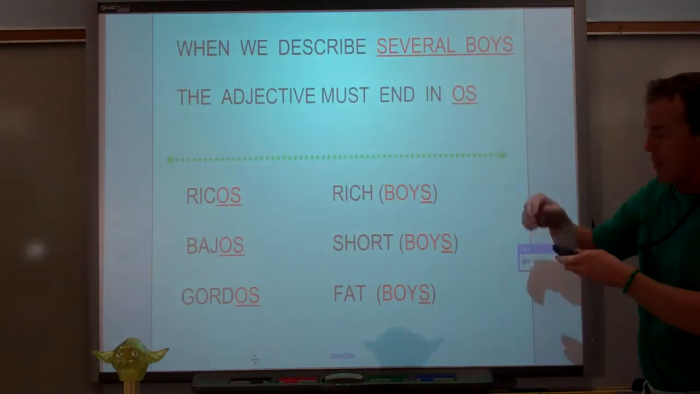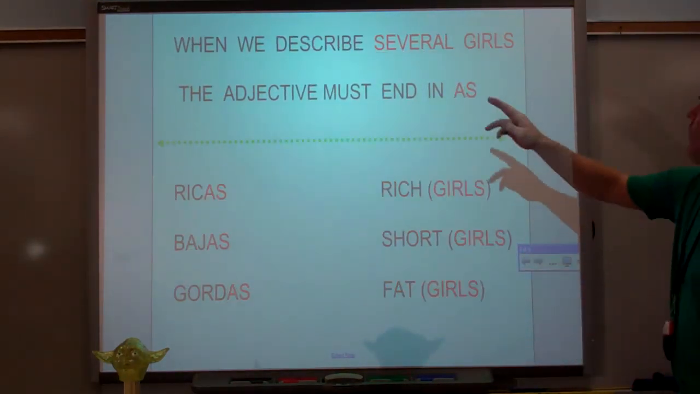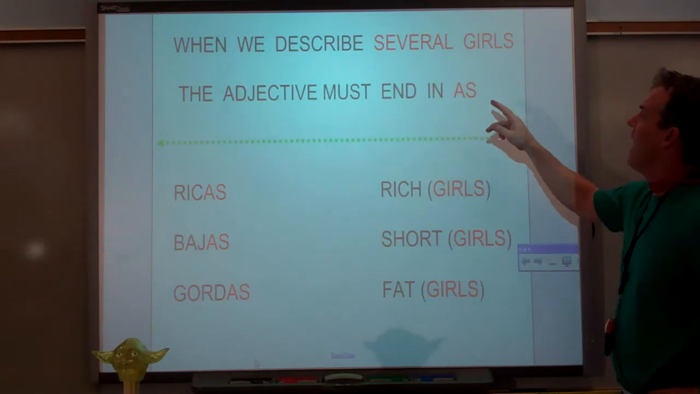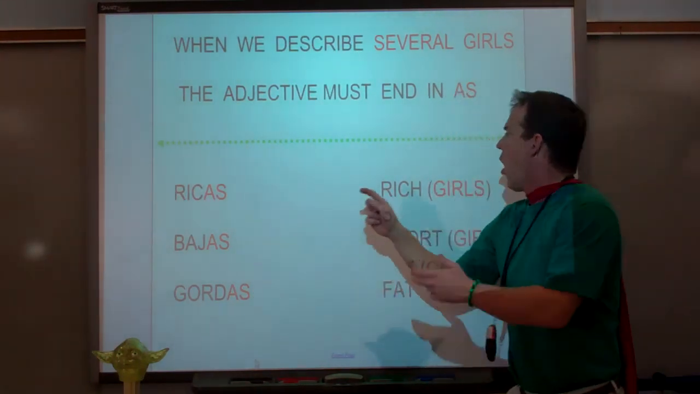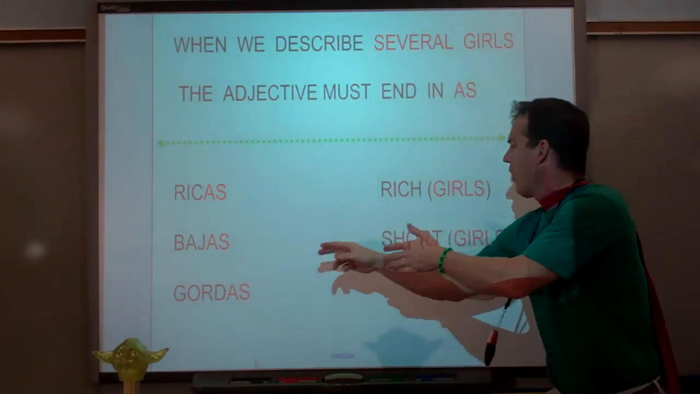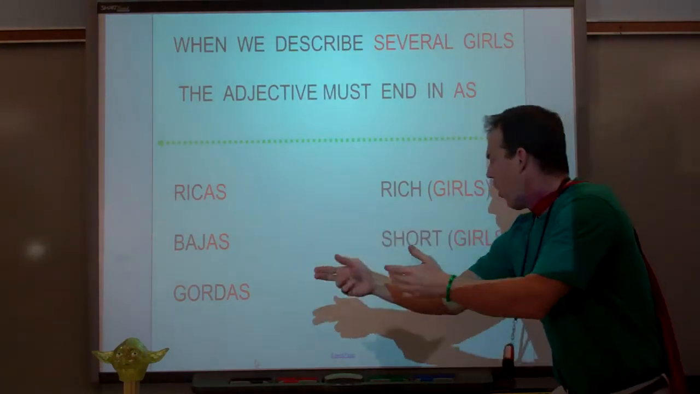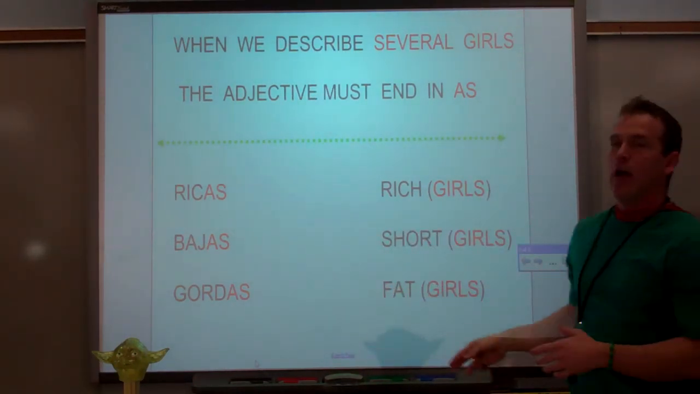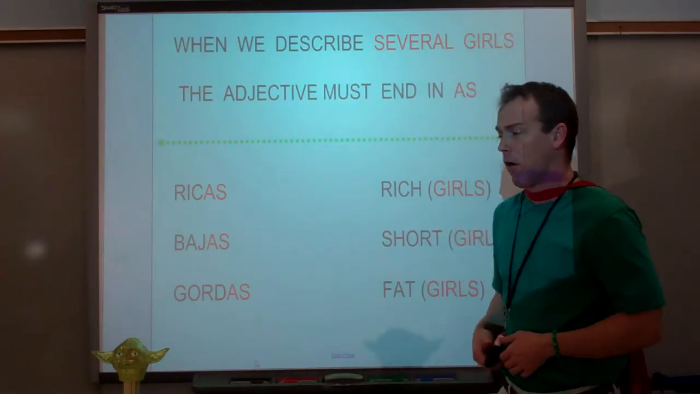So, if you're describing boys, it ends in OS. If we're describing several girls, the adjective ends in AS. So ricas are rich girls. Bajas are short girls. And gordas are fat girls. Don't ever refer to girls as gordas. They'll get all fired up.